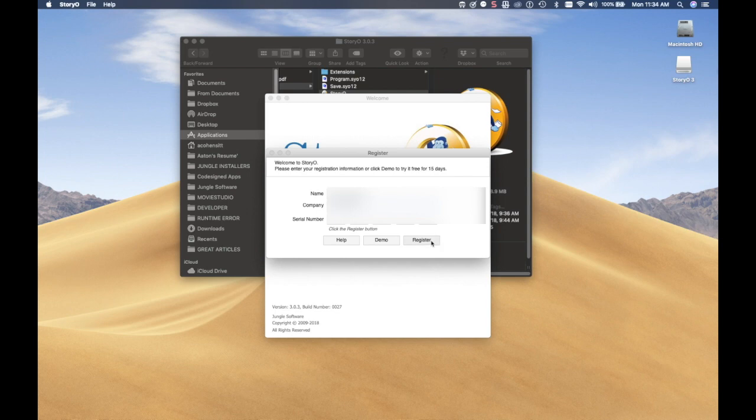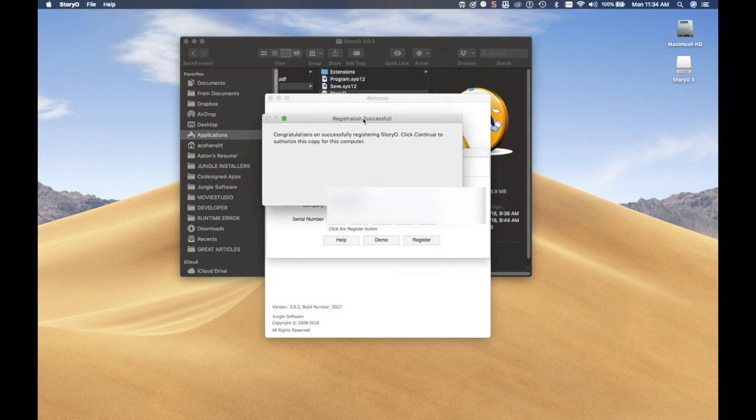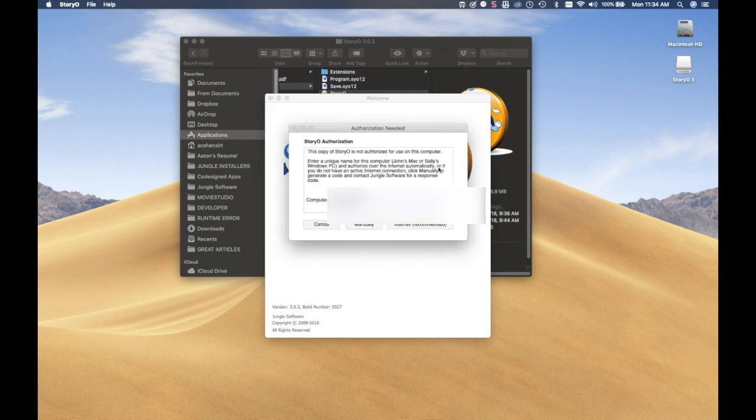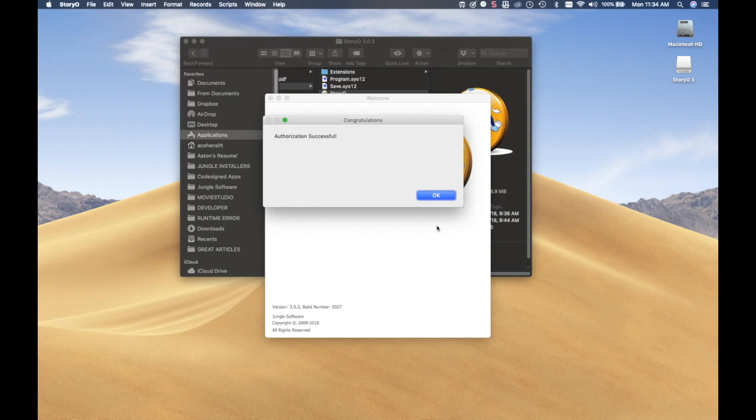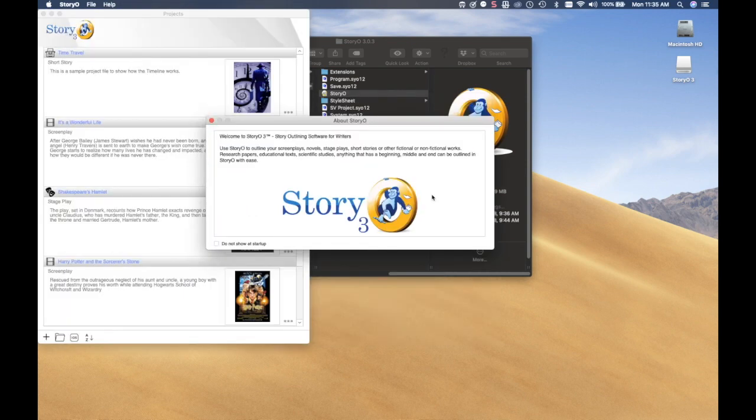Next, you will be asked to authorize your copy of StoryO. Typically, you are allowed to install StoryO on 2 computers. Enter a unique name for your computer, and click the Internet button. You are now in the program.